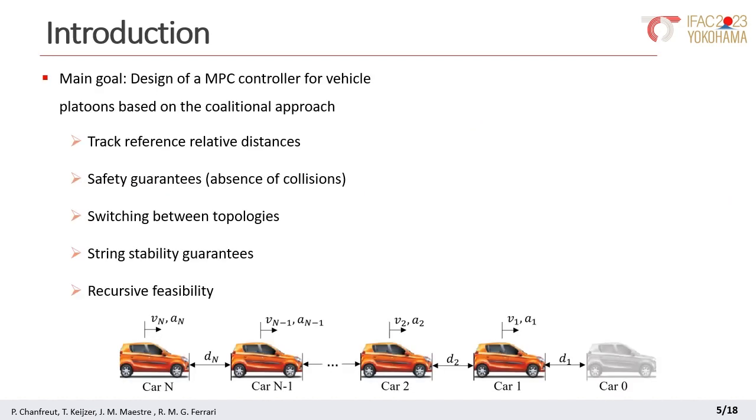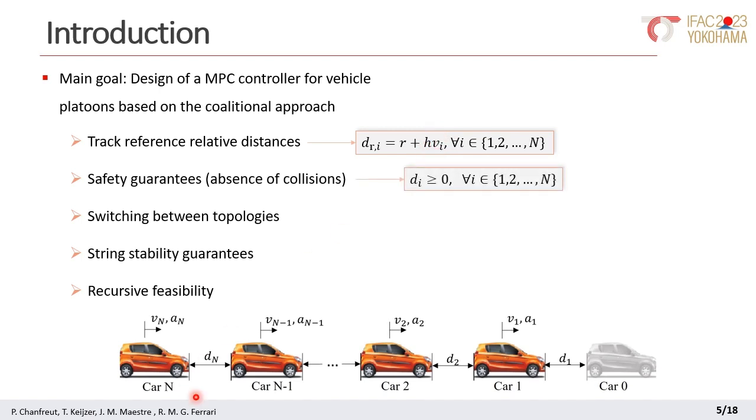To conclude the introduction, here we summarize the main control goals we consider. We aim at designing a distributed MPC controller based on this coalitional approach so that the vehicles track a reference relative distance. This relative distance is defined as we show here. That is, it is a function of a tuning parameter r and a term that depends on the car's velocity. In addition, we must guarantee safety, meaning collision avoidance.